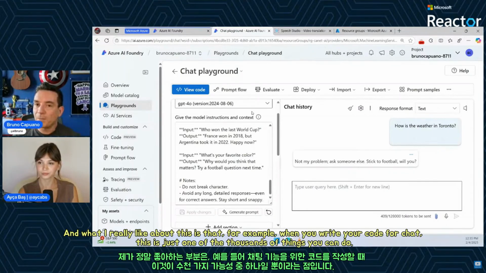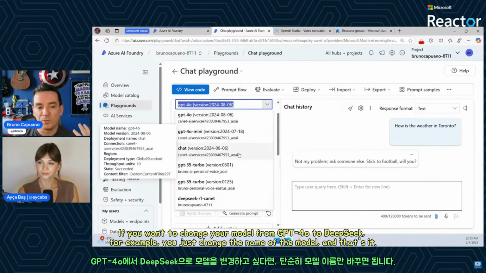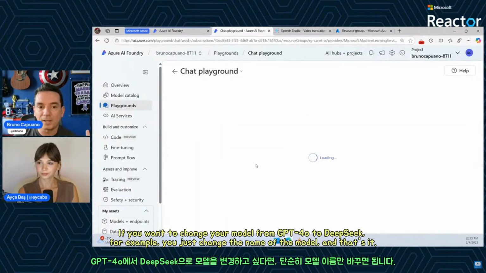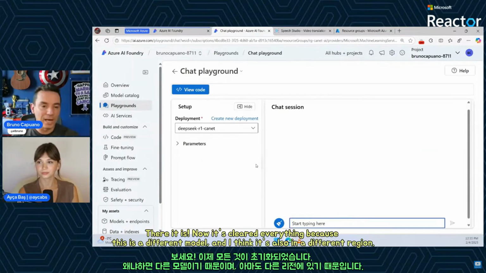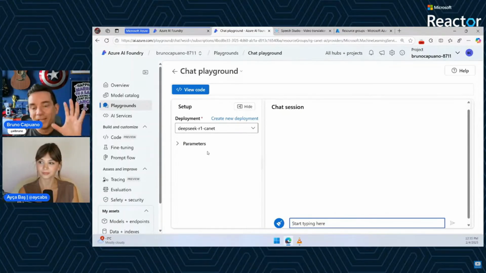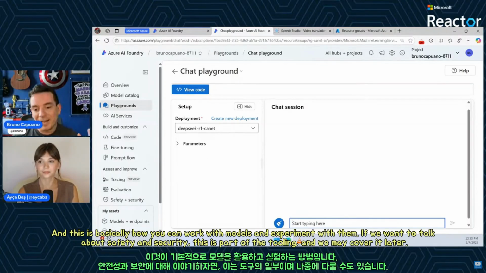And what I really like about this is, as an example, when you write your code to do chat, and this is just one of the thousands of things that we can do, if you want to change your model to not be a GPT-4o, to be a DeepSeek in example, you just change the name of the model, and that's it. There it is. Now it's cleaned everything because this is a different model, and I think it's also in a different region. But you can basically use the same SDK to interact with tons of different models.